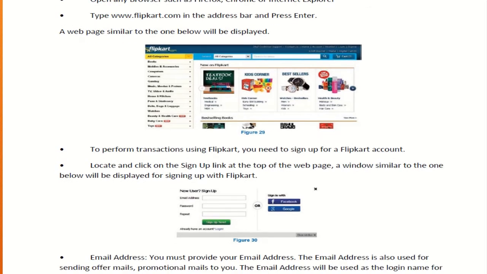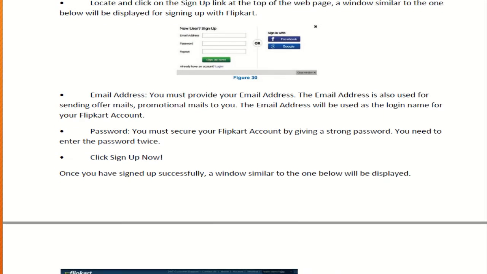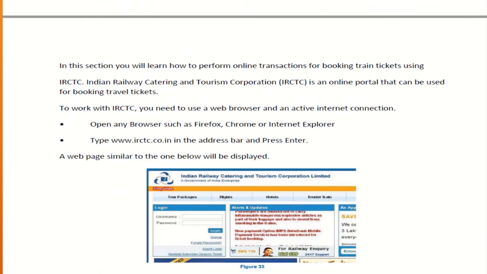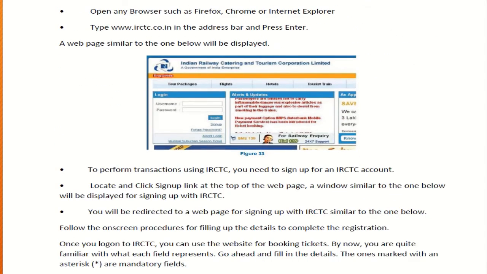Then after searching and getting the product, you need to click on cart, or add to cart. Then when you click on add to cart, you have to click on buy this. When you click on buy this, it may ask for your address details where it should be delivered. That address you need to type, and then it will take you to the payment page. There you need to enter your credentials and pay it. Okay, similarly for IRCTC also, you need to open the browser, then irctc.com.